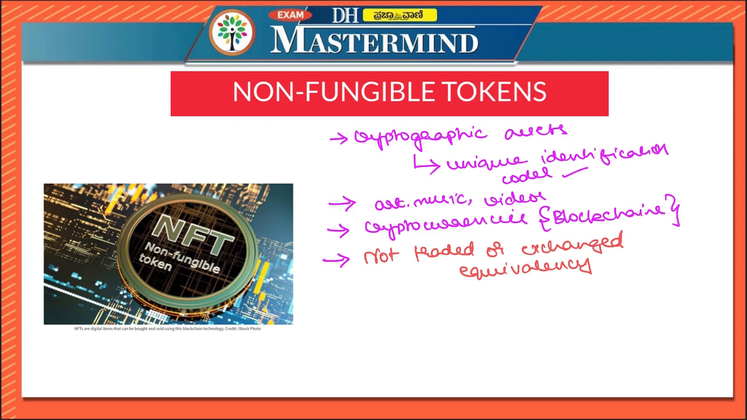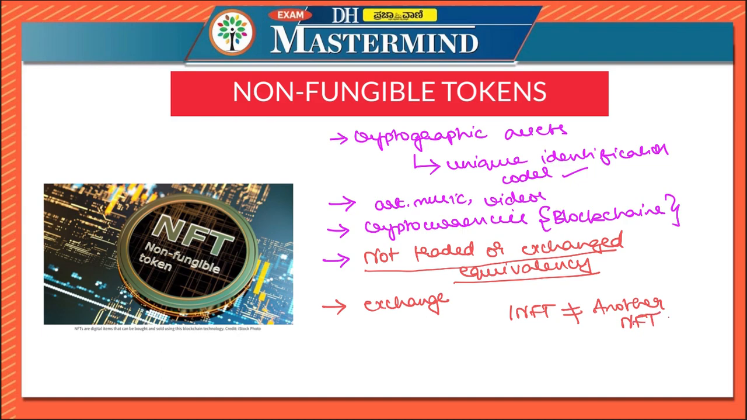So now let us understand what are fungible and non-fungible tokens. Fungible tokens are the ones which can be exchanged. There is the feature of exchanging, or there is tradability, of those tokens. However, non-fungible tokens are not traded or exchanged at equivalency. Why? Simply because one NFT is not similar to or equivalent to another NFT. However, cryptocurrencies are identical to each other.